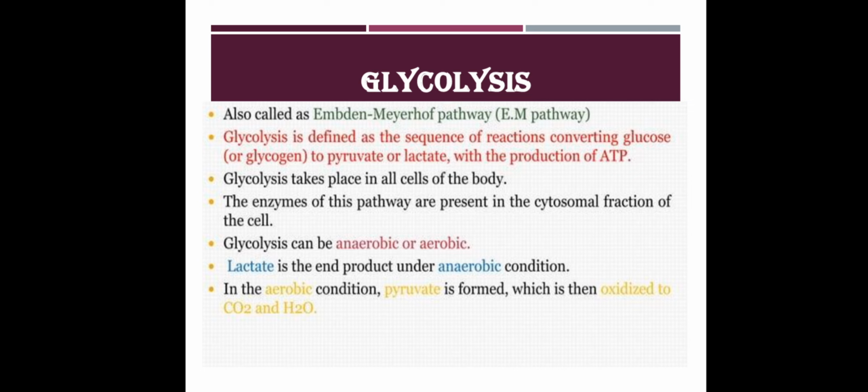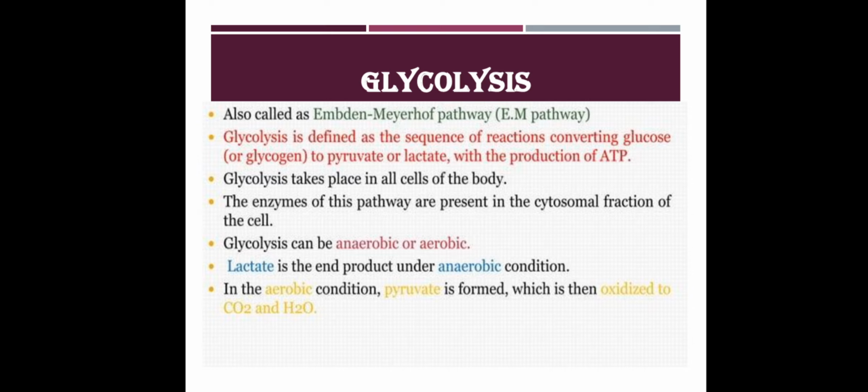So first slide, glycolysis. The other name for glycolysis is the Embden-Meyerhof pathway, EMP pathway. That means this metabolism was put forward by two scientists, Embden and Meyerhof. That's why the name is given as Embden-Meyerhof pathway. Glycolysis is defined as a sequence of reactions converting glucose or glycogen to pyruvate or lactate with the production of ATP.